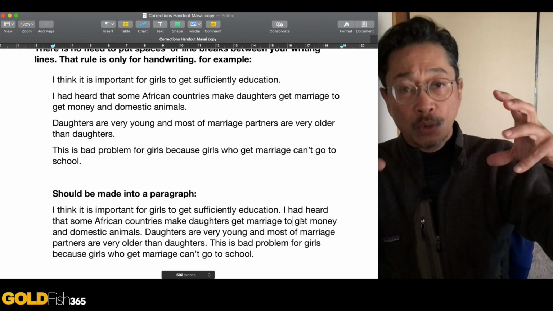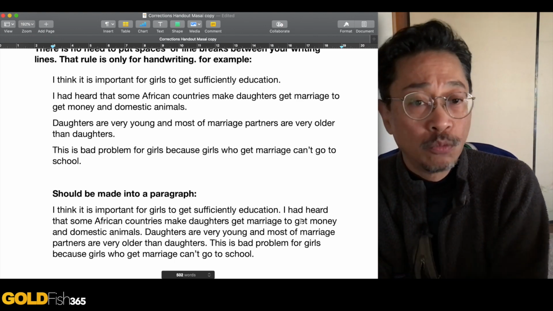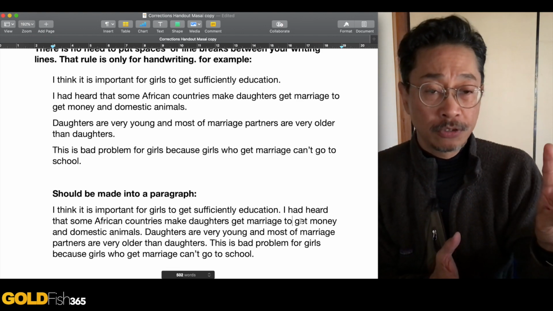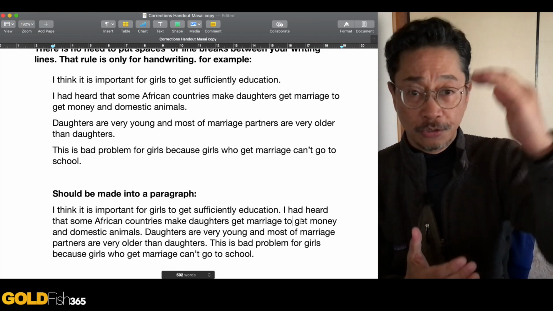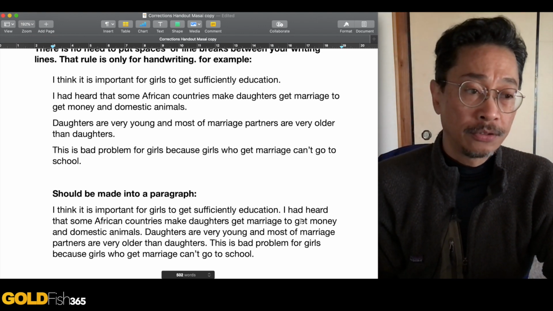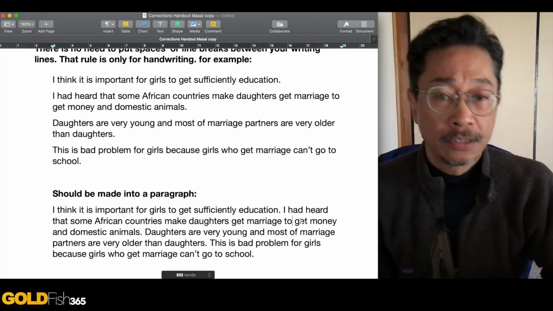For those of you who were corrected, take a look at the corrections that I made and don't write in one line. If you do it again, because some people were doing it 2 times in a row, you're going to get penalized. You're going to get dropped. Pay attention to all of my corrections, especially the ones that I tell you are very important. We write in paragraphs. We do not write in single lines.